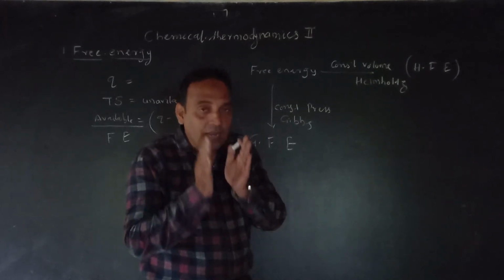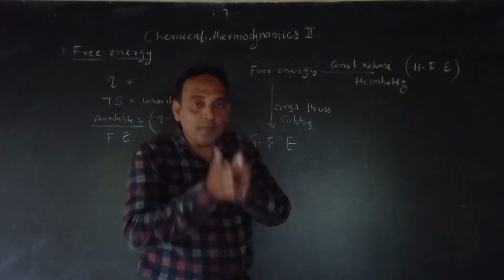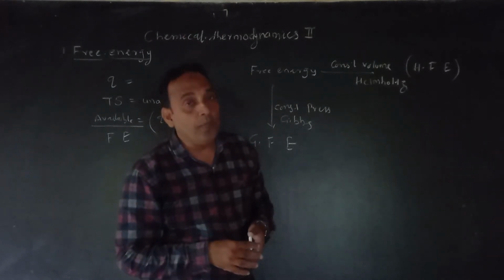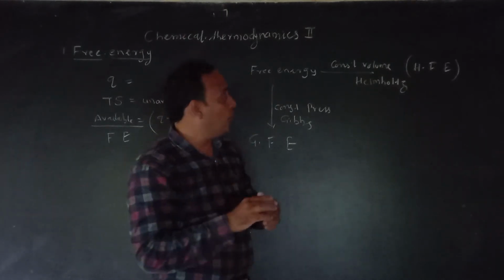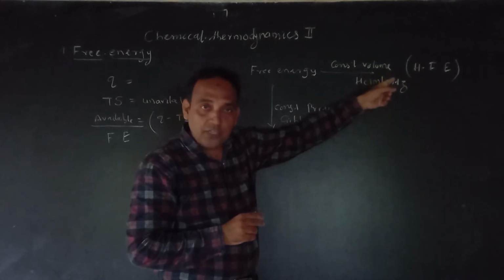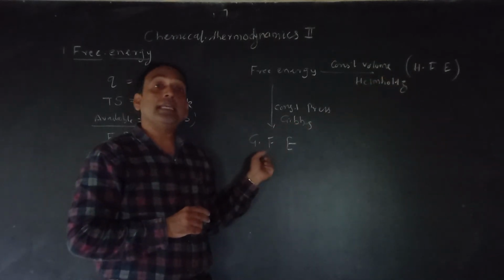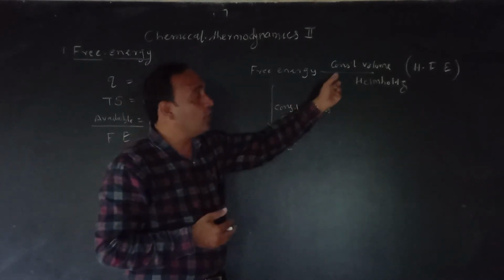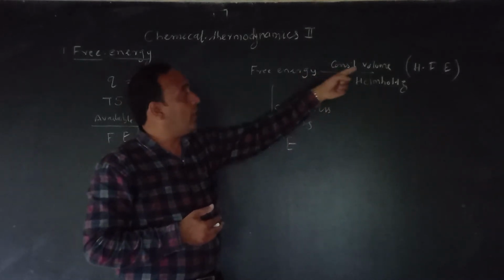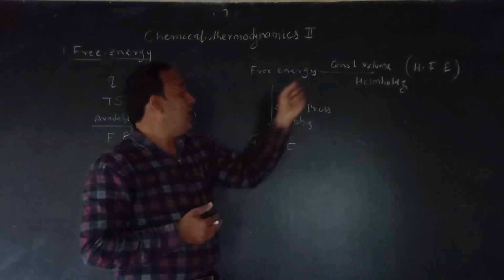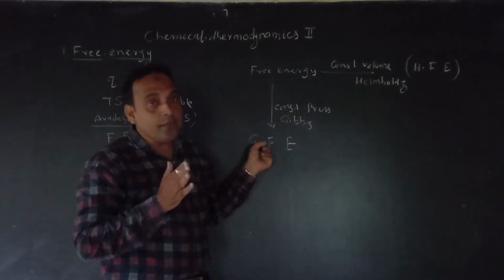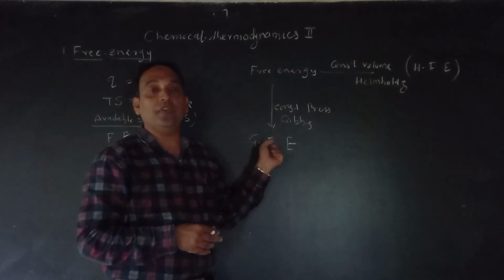The available energy to perform maximum work is called the free energy. And how many types of free energy? Two. One is Helmholtz free energy and second one is Gibbs free energy, but under different conditions. At constant volume, free energy is called Helmholtz free energy, and at constant pressure, free energy is given by Gibbs, and it is called Gibbs free energy.